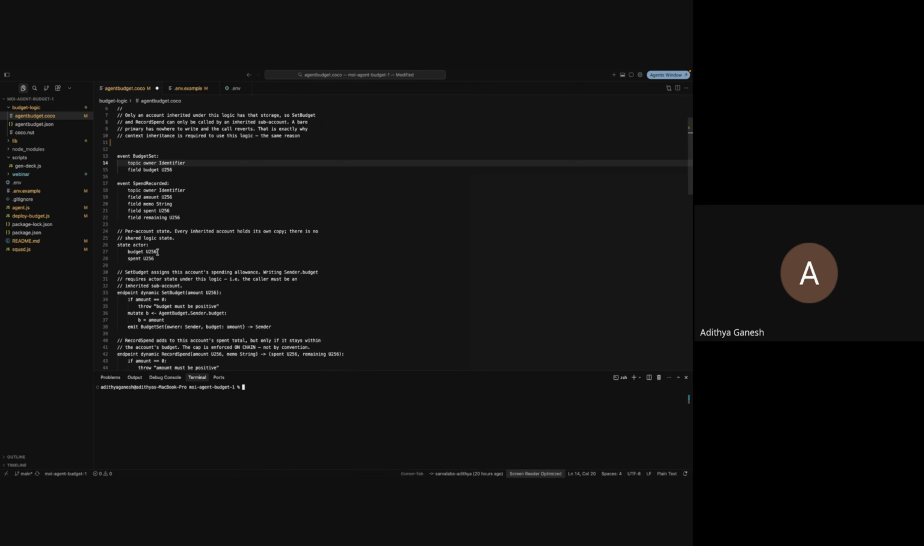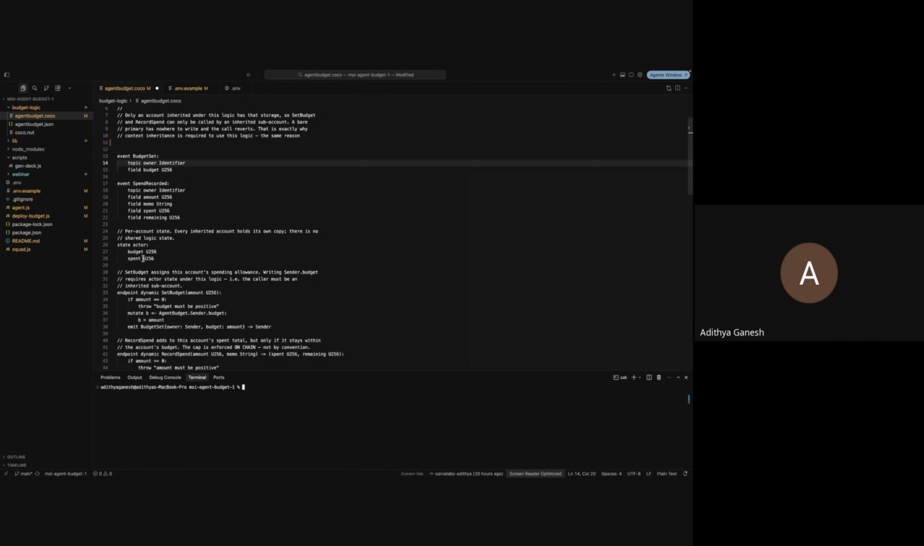Look at state actor. The word actor is the important one. It means that the state is per account. Every inherited account gets its own budget and its own spent value. There's no global list of users anywhere in this file. If 10 agents use this contract, that's 10 separate little budget-spent pairs, each living on its own account, not in a global mapping. And this is the locker idea we spoke about earlier.